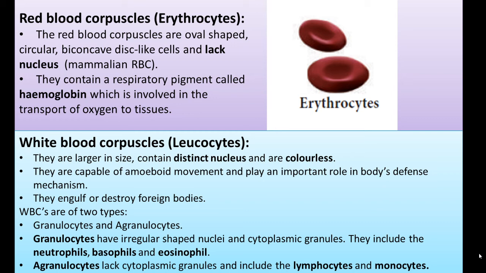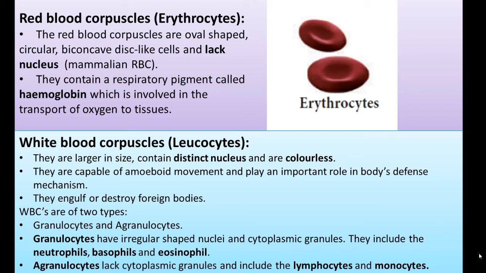They play an important role in the body's defense mechanisms. They engulf or destroy foreign bodies, which means anything entering the body from the outside environment.